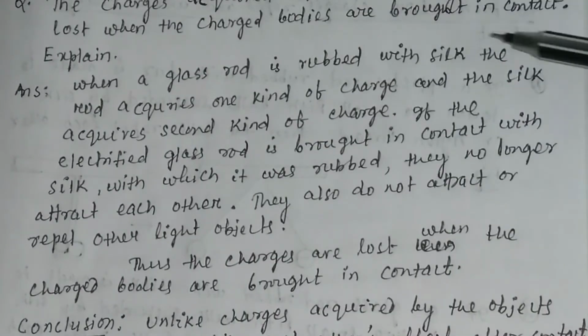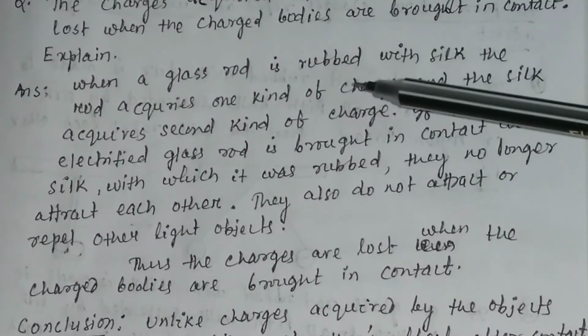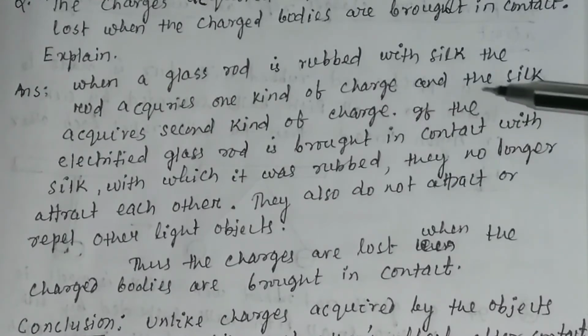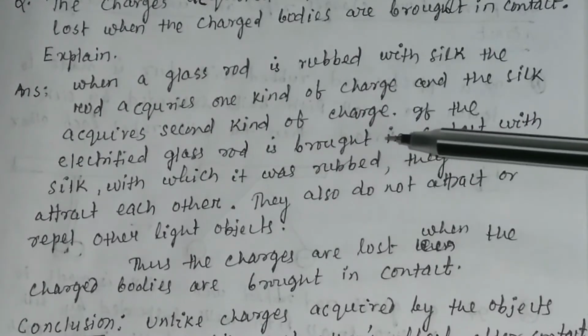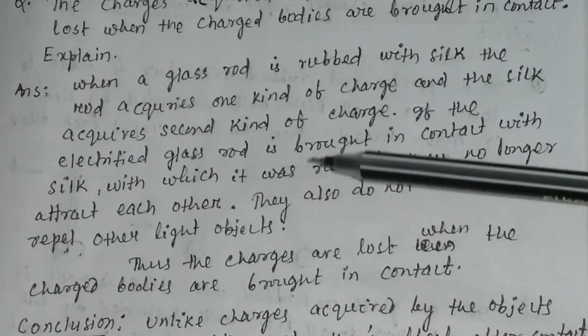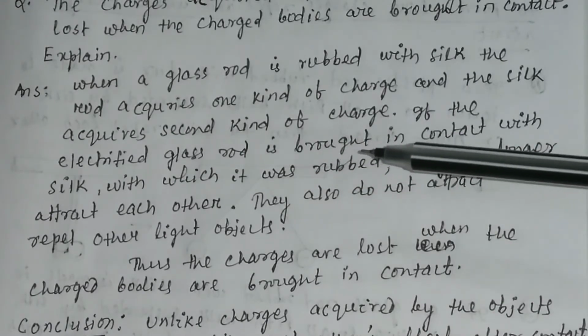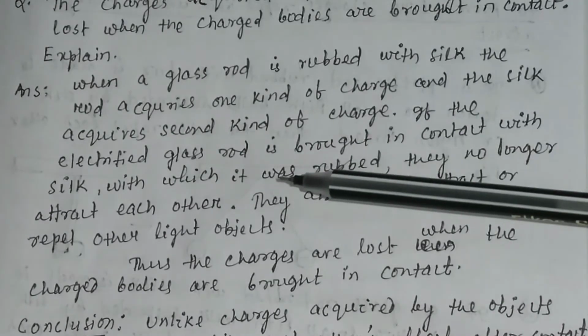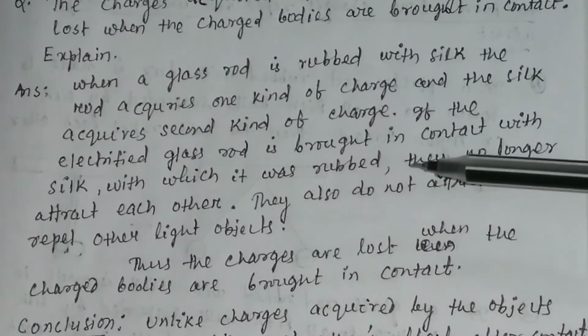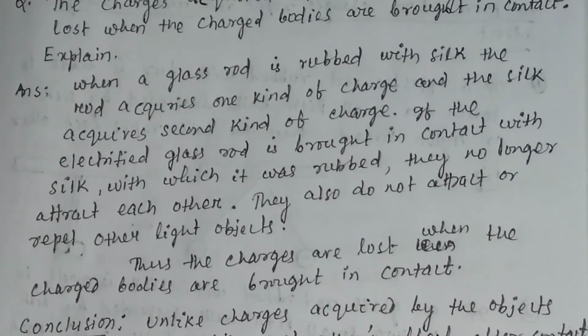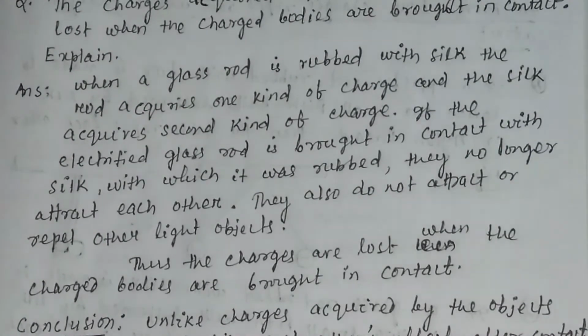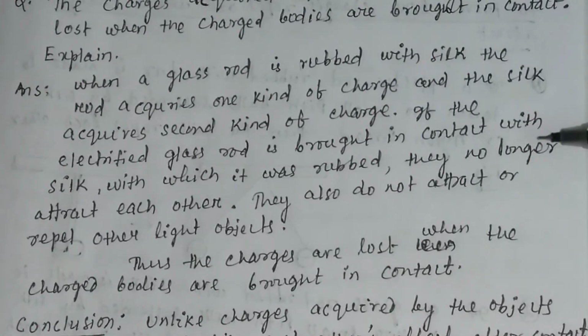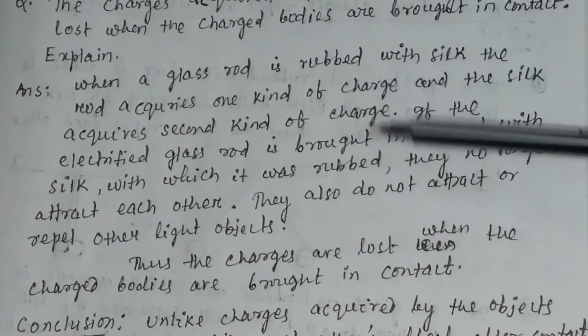So when a glass rod is rubbed with silk, the rod acquires one kind of charge and the silk acquires the second kind of charge. If the electrified glass rod is brought in contact with the silk with which it was rubbed, then what will happen? After contact, they will no longer attract each other.